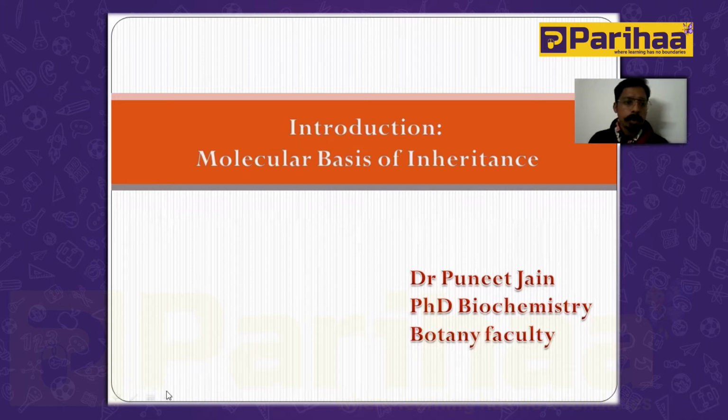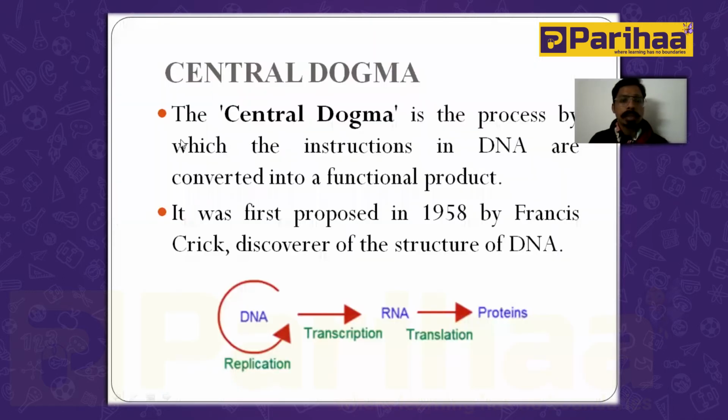The topic molecular basis of inheritance basically involves the central dogma. The central dogma is the process by which the instructions in the DNA are converted into the functional product. So what is the meaning of the instruction in the DNA? The DNA contains the arrangement of purines and pyrimidines, or we can say adenine, guanine, cytosine, and thymine. The arrangement of all these four nitrogen bases is called the instruction, and it is converted into the protein, which is a functional product, and that functional product performs different functions.